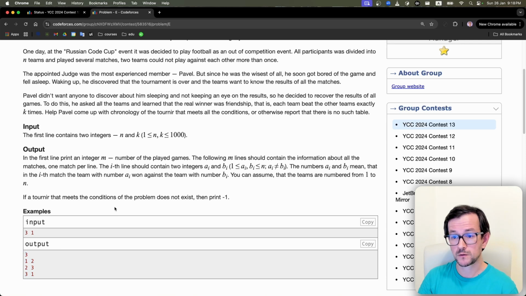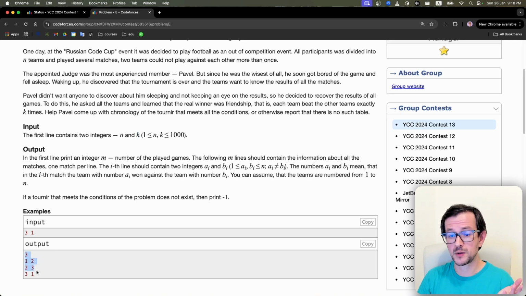First of all, the number of matches should be equal to n multiplied by k, because we have n teams, each won exactly k matches. In each match at least one team won, so the total number of matches is the same as the number of times some team won a match. So the total number of matches is just n multiplied by k. And now we just need to carefully construct such a schedule.